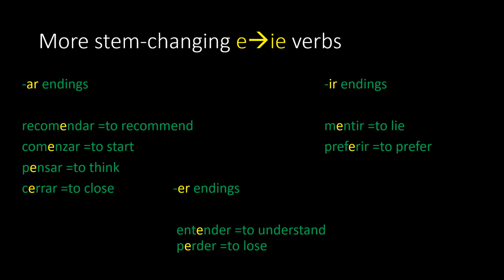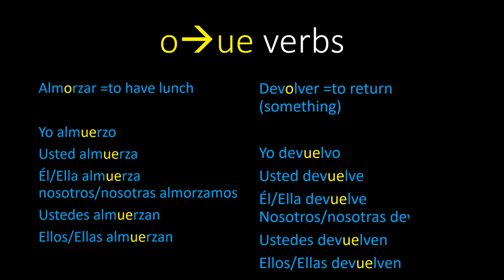Look finally at the bottom of the box in the center and you see ER endings. The two verbs that you have there are entender and perder. So the yellow colored vowel is going to change from an E to an IE when you conjugate it in all forms except for nosotros and nosotras. These two verbs are not E to IE stem changing verbs. These are O to UE stem changing verbs.